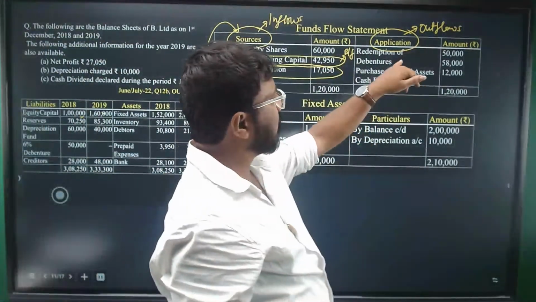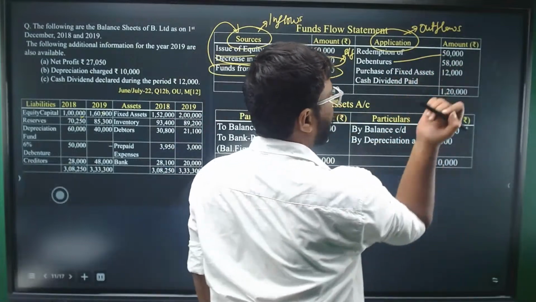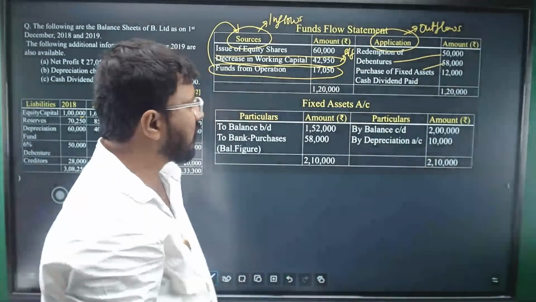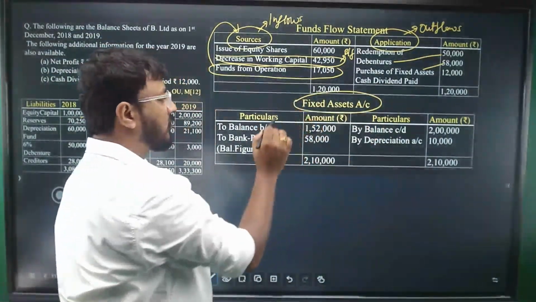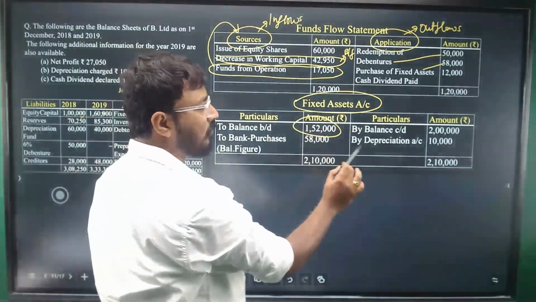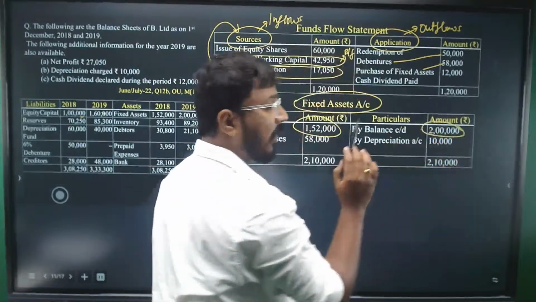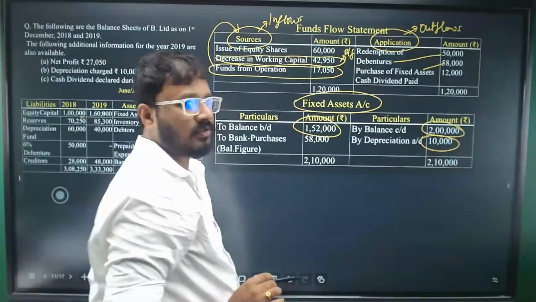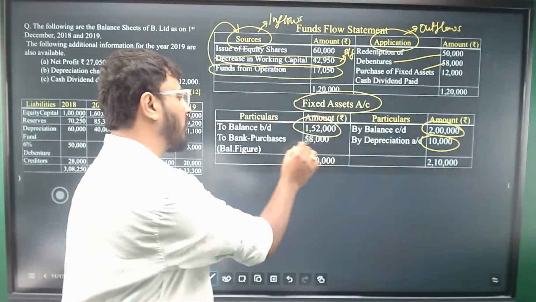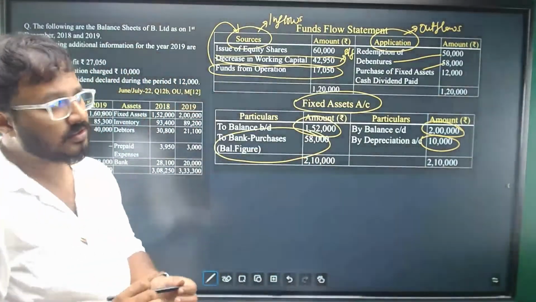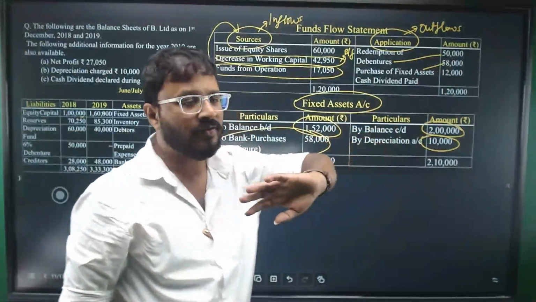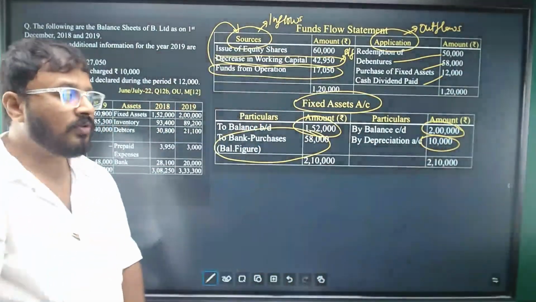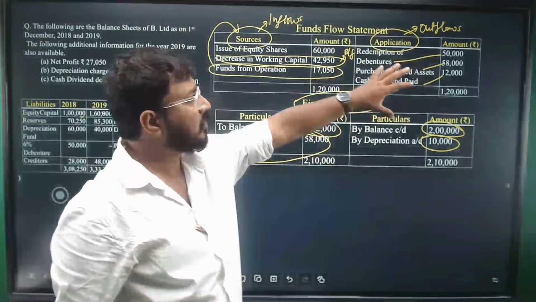So applications, you see, debentures is decreasing by 50,000. So we are paying. Purchase of fixed assets, 58,000. You'll see the fixed assets account here. As I was mentioning, opening balance is 152, closing balance is 2 lakhs, and there's depreciation as well. So depreciation will be credited to fixed assets, right? The balancing figure will give you the purchase of fixed assets. That is what has been mentioned here, 58,000. And we have paid dividend 12,000. Cash is going out. So all those applications and sources are mentioned.